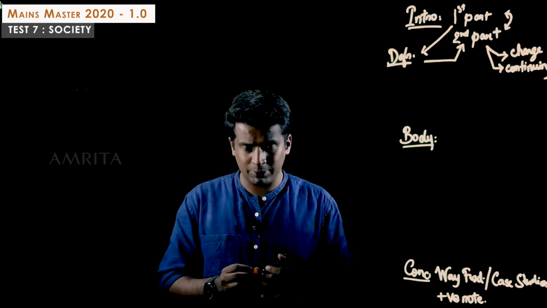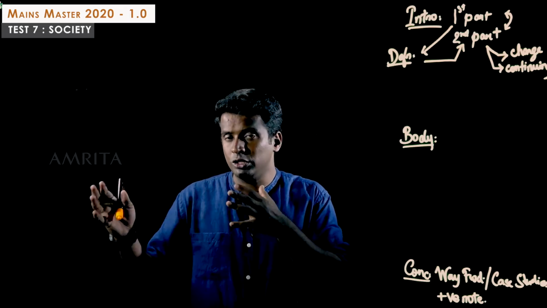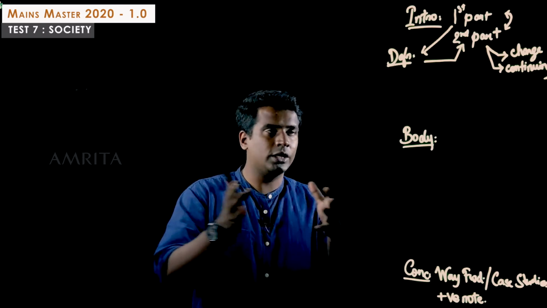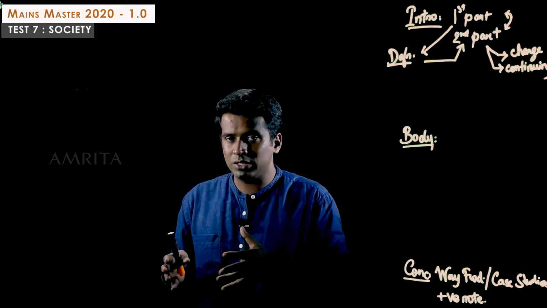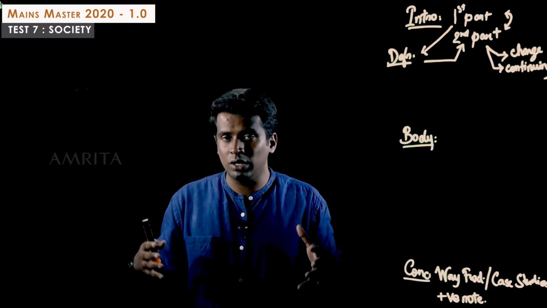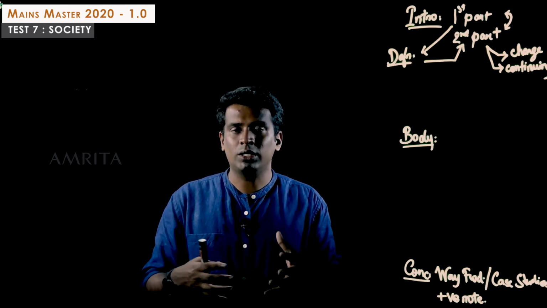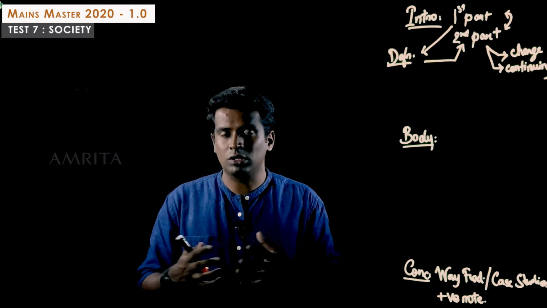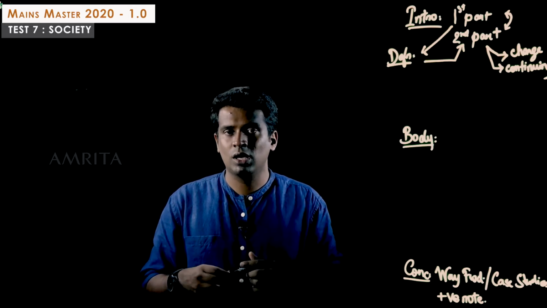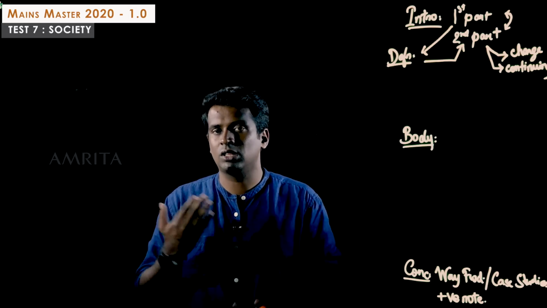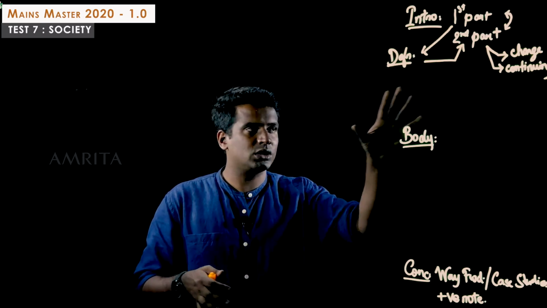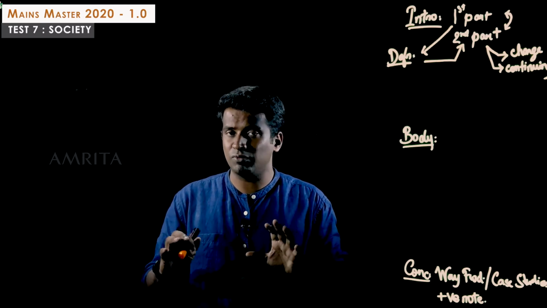So first, again, let me repeat the introduction. You define globalization, and then you link it with the second part, saying how globalization has brought in a change in the increasing incomes and better way of living, but it has not yet penetrated certain areas like the rural areas, where it's still in the pre-globalization era. You can just finish off your introduction by that. It's a very good introduction.